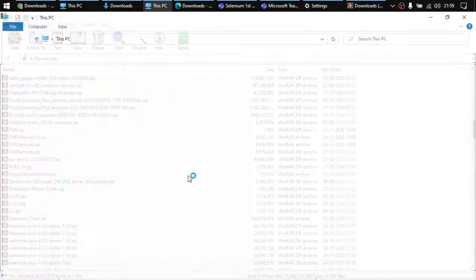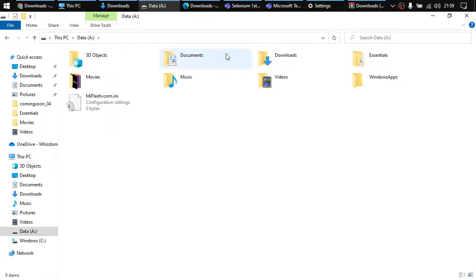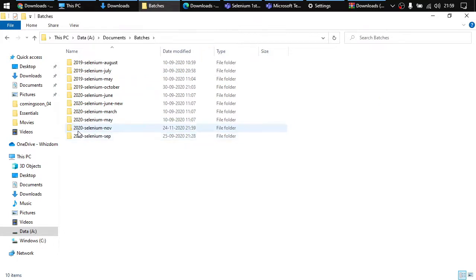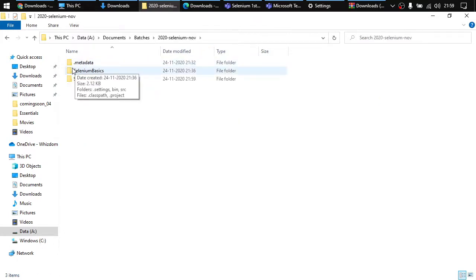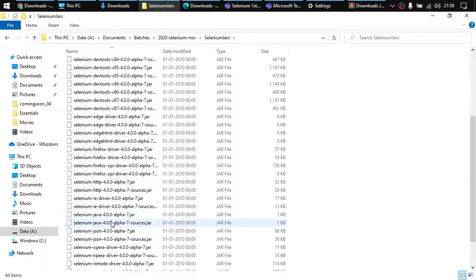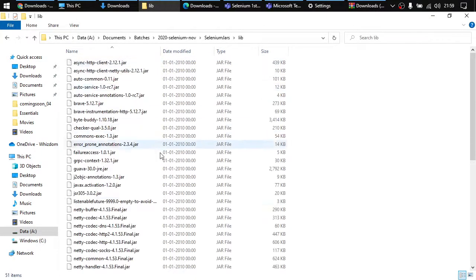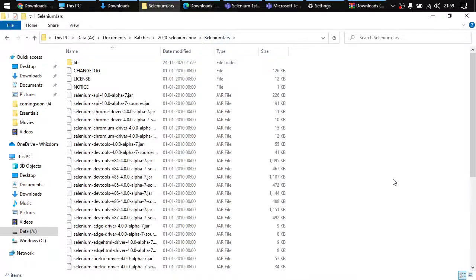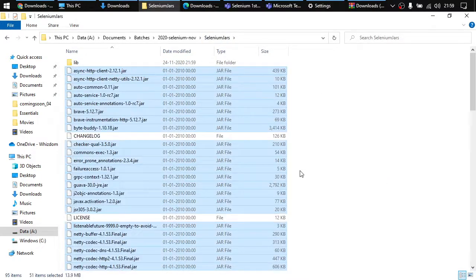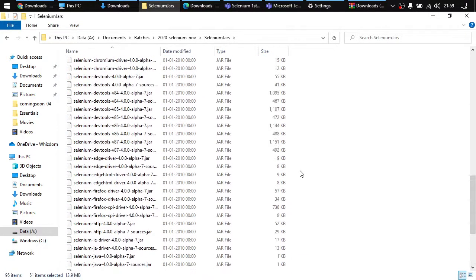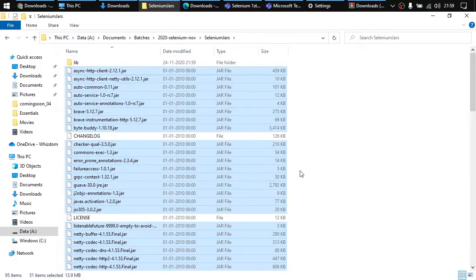Once done, we can go to that particular folder, and you can see that here in batches, in my current folder, Selenium jars has been created and all the files are listed here. Files are inside the lib folder as well. First thing that you need to do is copy or move all the files outside into one directory, right? You have all these files here now. There are a lot of files here.